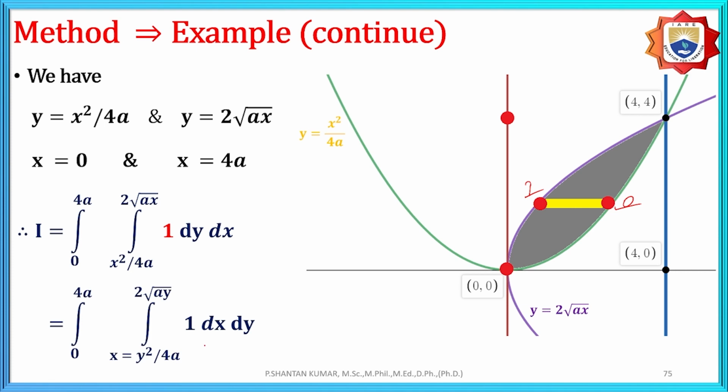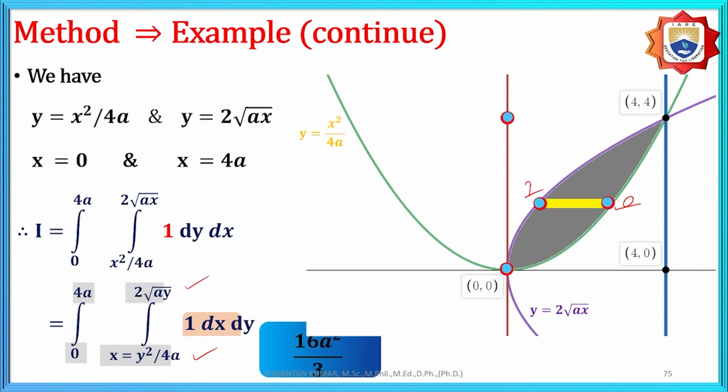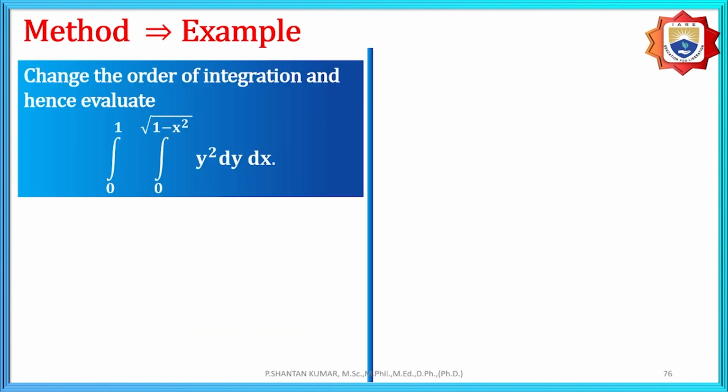The inner parabola is x equal to y square by 4a. The outer parabola is y equal to 2 root a x. And after that, we know how to find the solution with respect to x and y, then find the solution. The solution is 16 a square by 3.